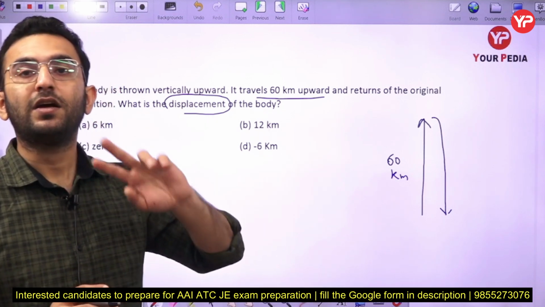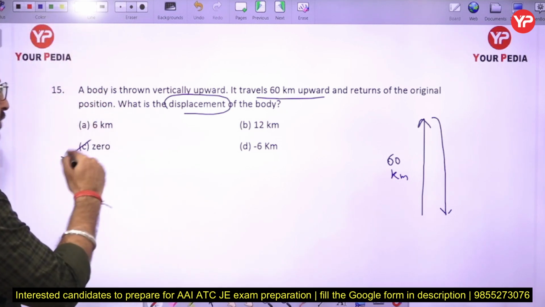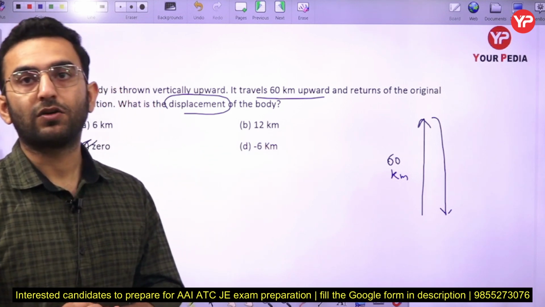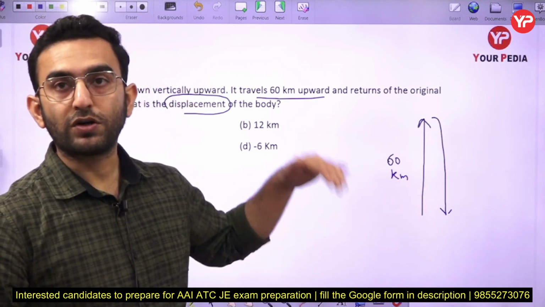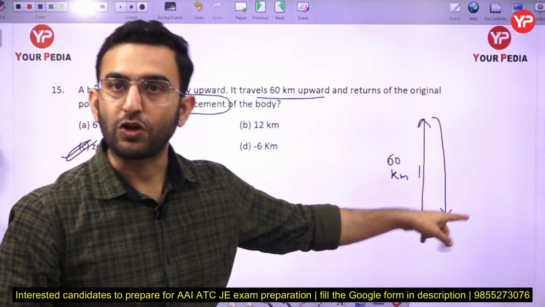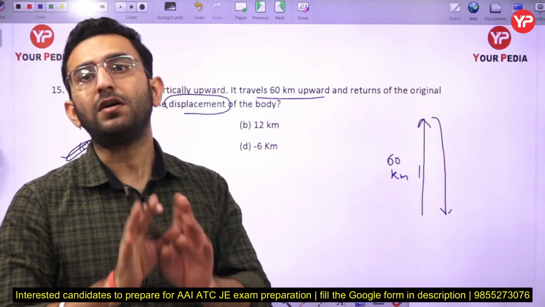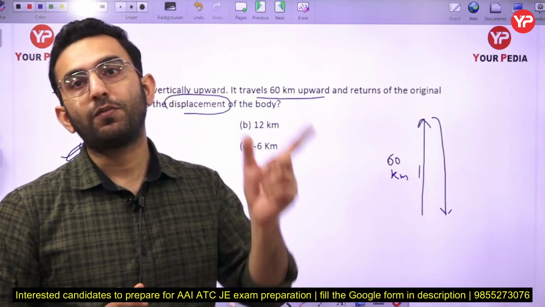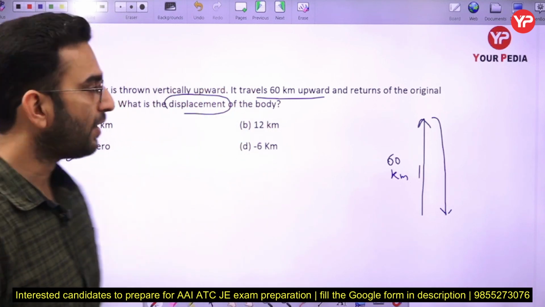So I can write the displacement, the shortest distance between them, is 0 only. So option number C is going to be the correct answer. But let us say if they ask what will be the value of the distance here, then you have to just calculate the total length or total path covered by the object. First 60 km is covered, then again 60 km is covered. So I can say 120 km is going to be the distance, 0 is going to be the displacement. And if you calculate the value of the average velocity, again it will come out to be 0. If you calculate the value of the average speed, it will come out to be distance upon time.